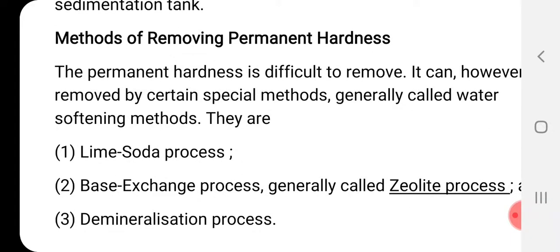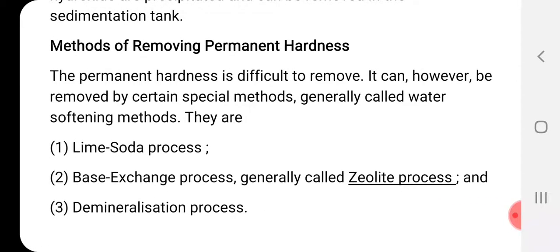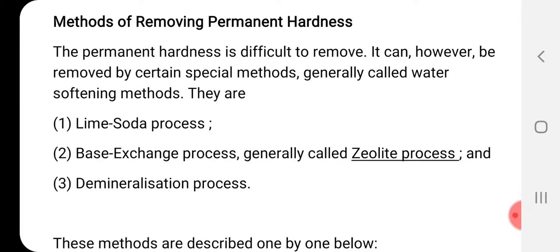Okay, the permanent hardness is difficult to remove, in fact. It can however be removed by certain special methods, generally called water softening methods. These three methods are: the lime soda process, the base exchange process, which is generally called the zeolite process, and the third one is the demineralization process. These are the three most commonly used methods to convert hard water into soft water.